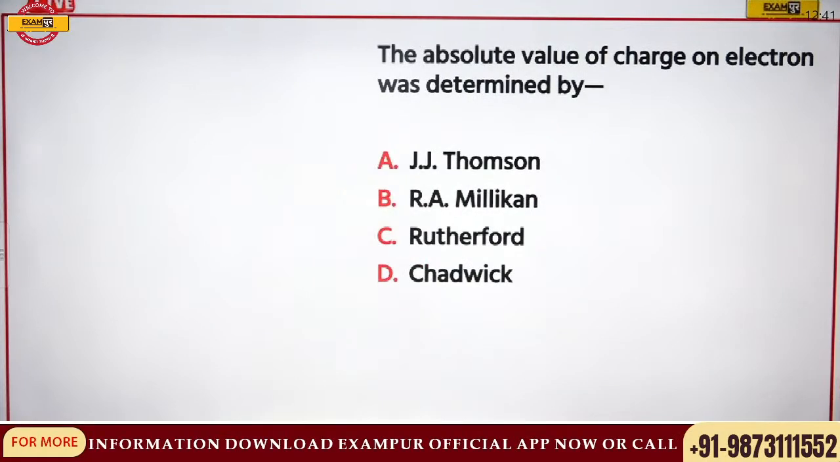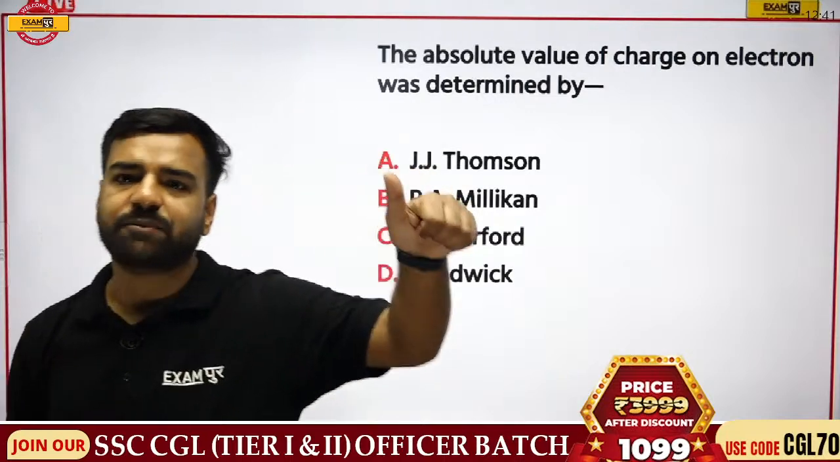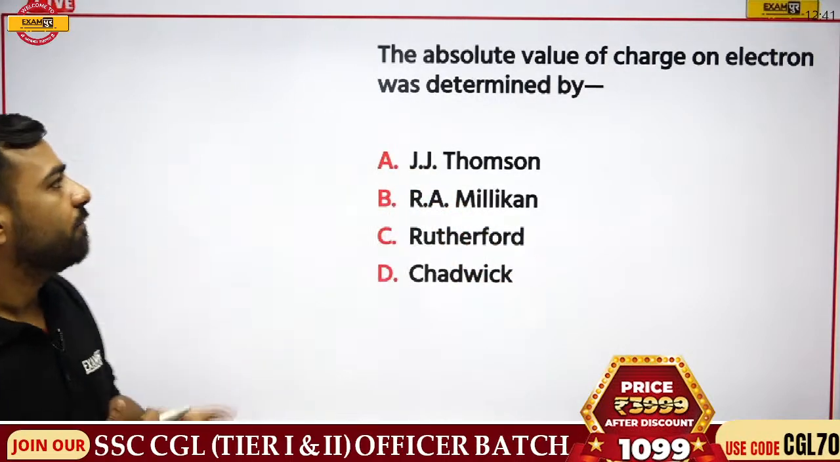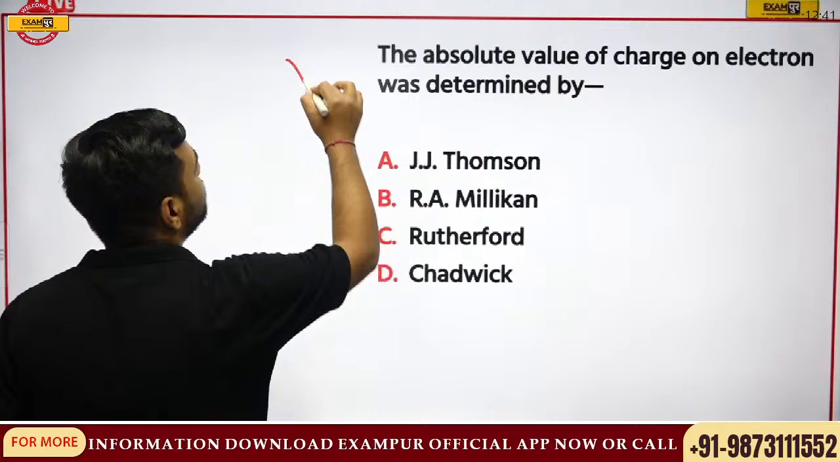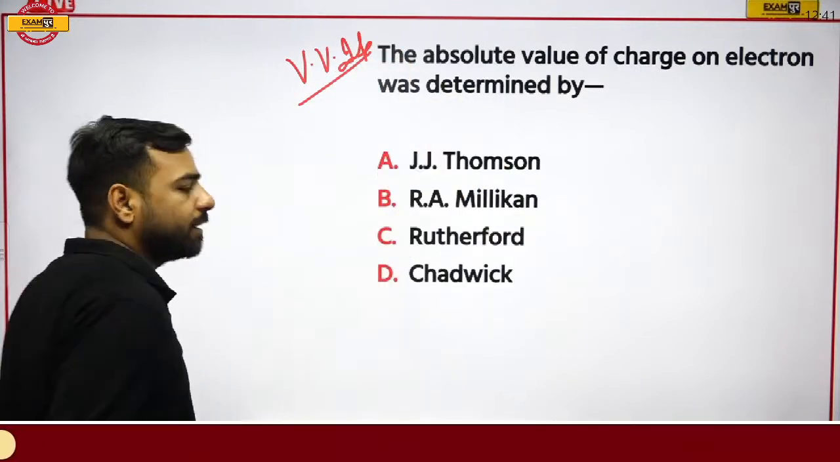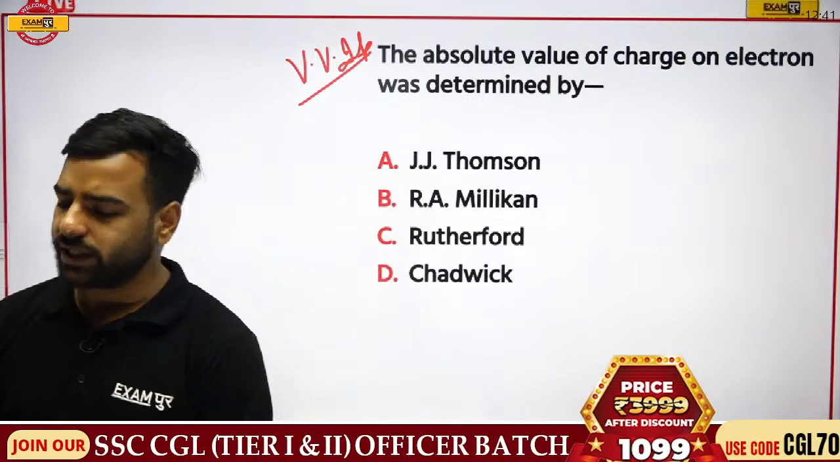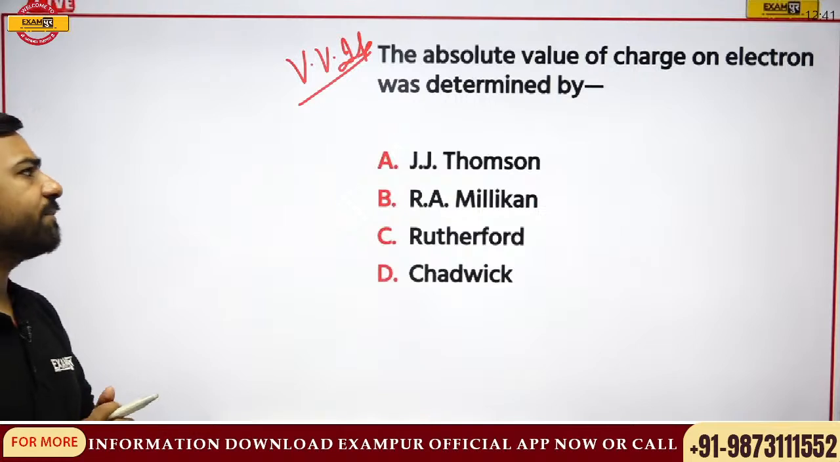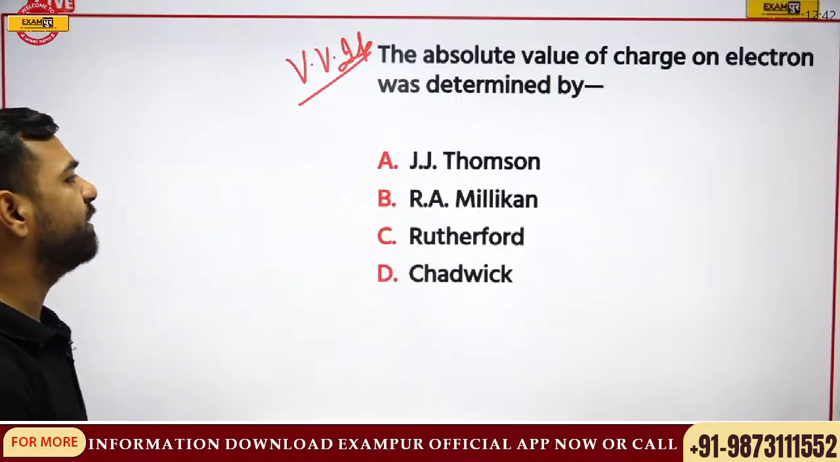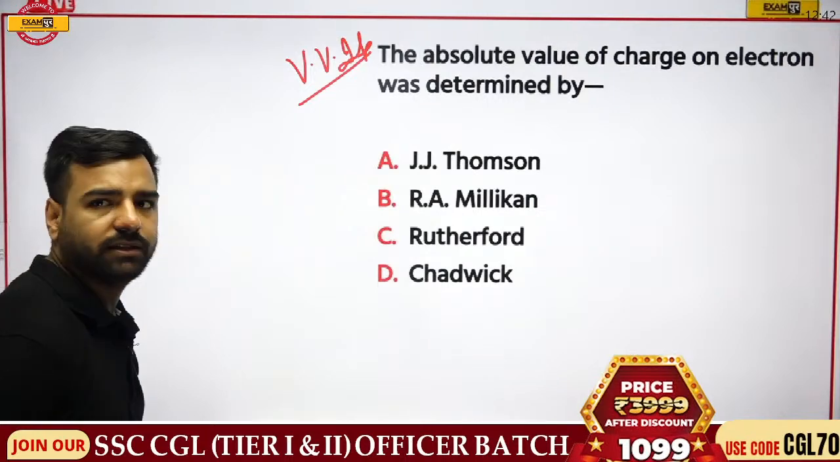Next, moving forward, the absolute value of charge on electron was determined by whom? Now this is important because of what happens here. Jarsha, absolutely correct. Awesome. But what about this question? This is a very, very important question. Just think before giving this answer. The absolute value of charge on electron was determined by whom? Was it J.J. Thomson, R.A. Millikan, Rutherford or Chadwick?